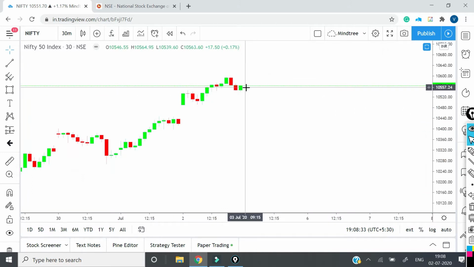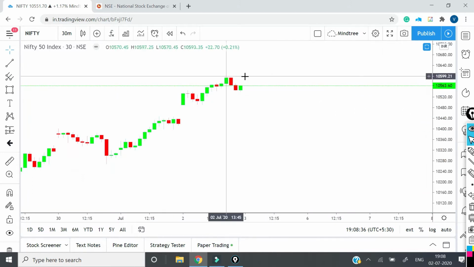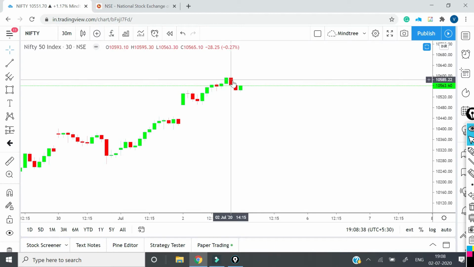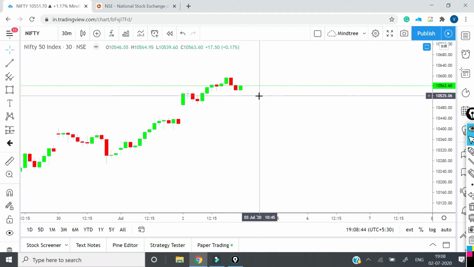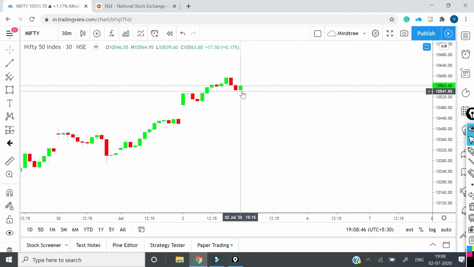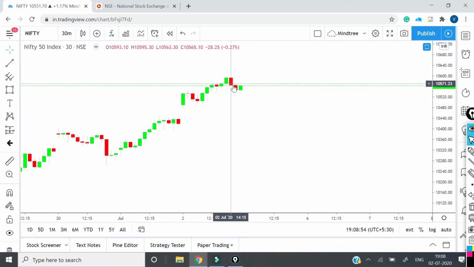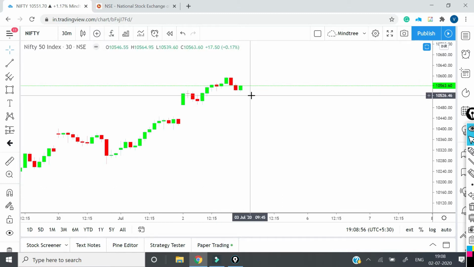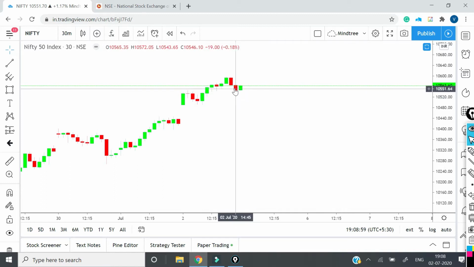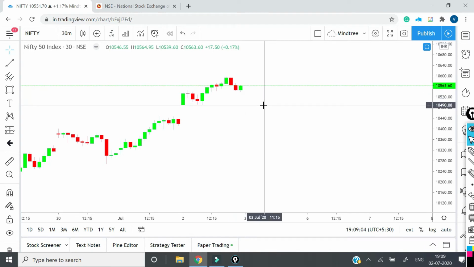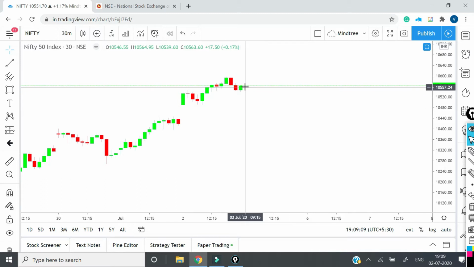Now there's a candle which got formed after this fall. If you see this total, there was this bullish candle. After that we got a bearish engulfing candle, and then for confirmation we got another bearish candle. But after this bearish candle we got a bullish candle. I will not call it a bullish engulfing candle, because it is not engulfing this previous candle completely, 100% or more, but this is definitely engulfing this bearish candle by more than 50%. So this is called a piercing pattern candle in candlestick formation. This is also a sign of reversal.